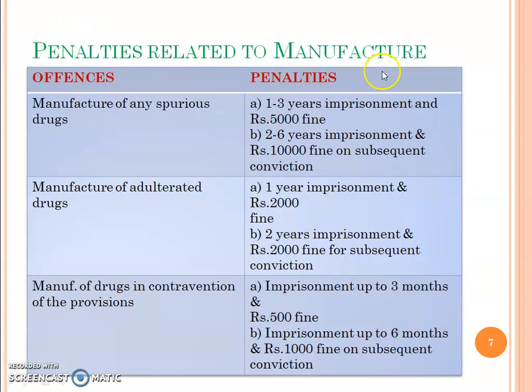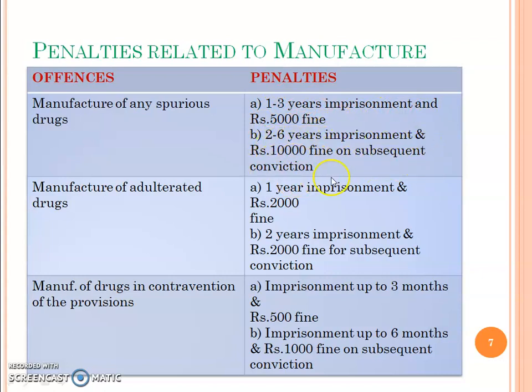Penalties related to the manufacturer. These are offences and penalties related to the manufacturer provisions under the D&C Act. Offence: manufacture of any spurious drug. Penalties include 1 to 3 years of imprisonment and 5,000 rupees fine, and 2 to 6 years imprisonment and 10,000 fine